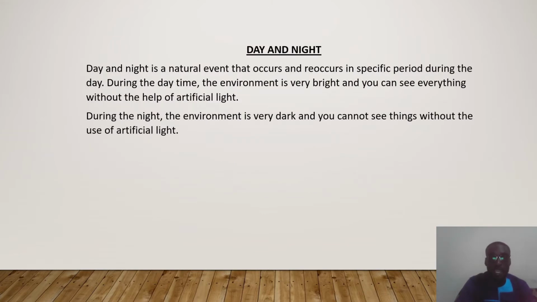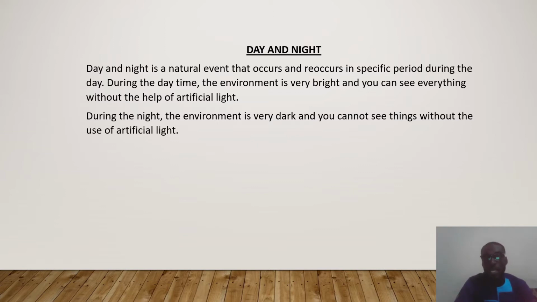So day and night is one example of the cyclic event. It is a natural event that occurs and reoccurs in specific period within the day. So during the daytime, the environment is very bright and you can see everything without the help of artificial light.